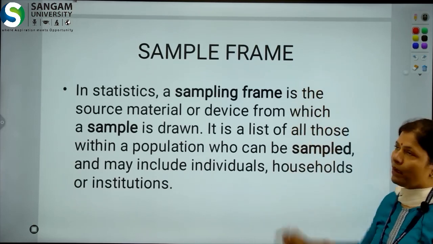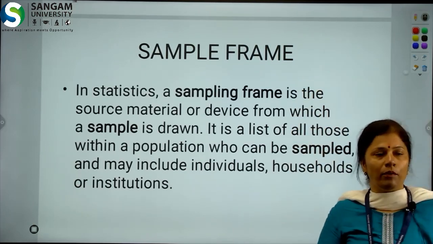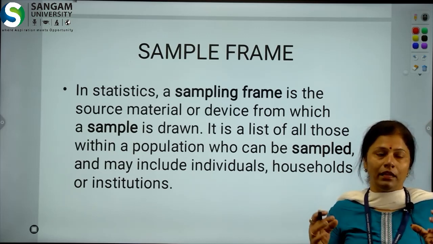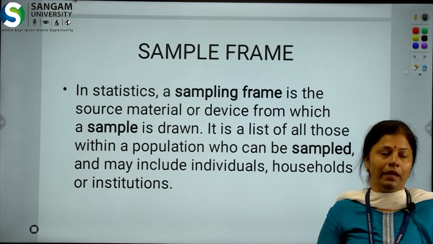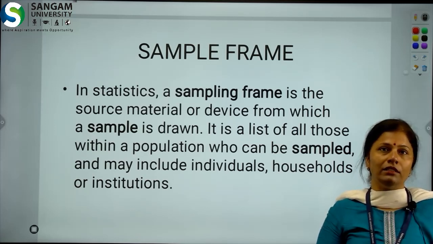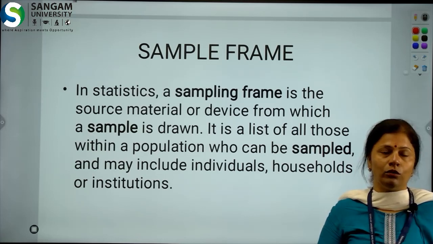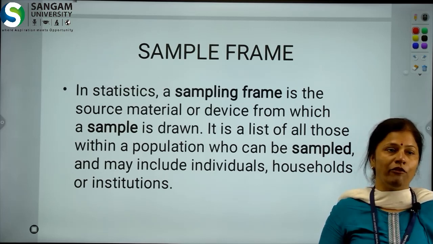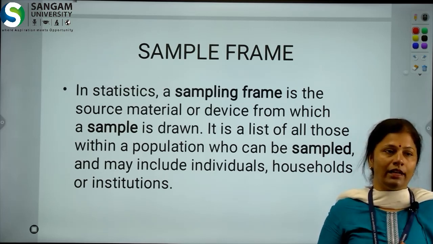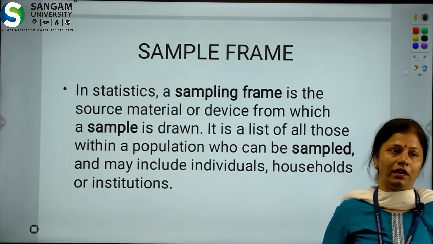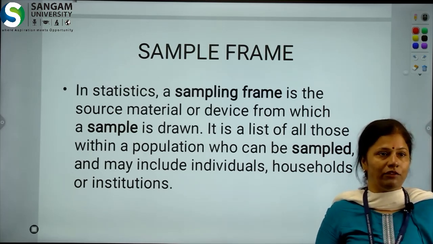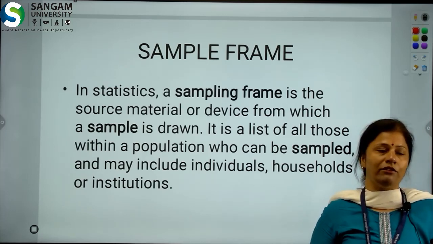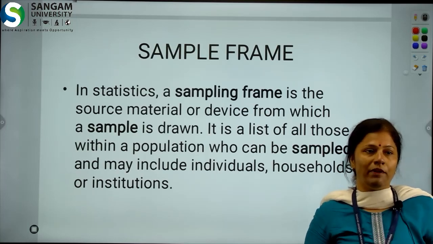What is a sample frame? When we have identified our population from which we have to derive our sample, before we take our sample from the entire population, we have to set some frame for the sample. For example, in Bhilwara city, if we want to take a sample of working women, then we have to set a frame for the women from the entire population. Suppose we have 1000 working women residing in Bhilwara city. So, this is our sample frame, and from these 1000 working women we have to take our sample for our research study.